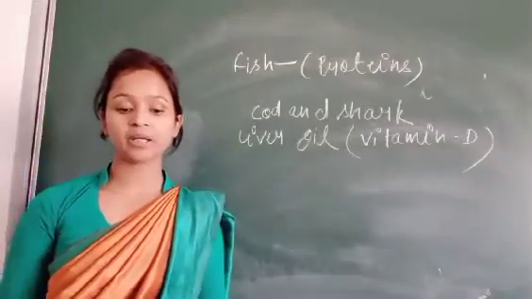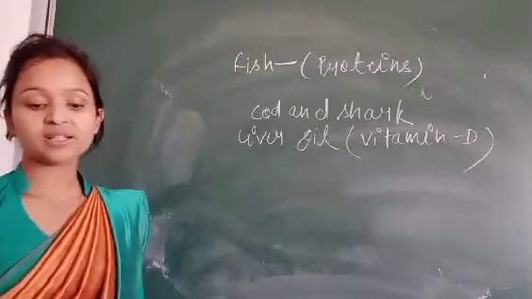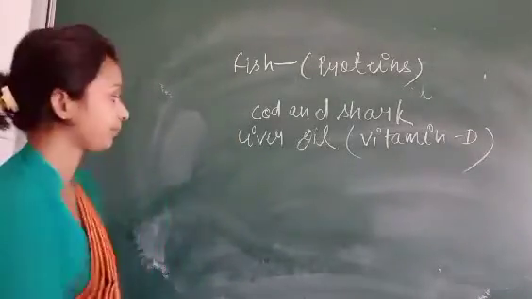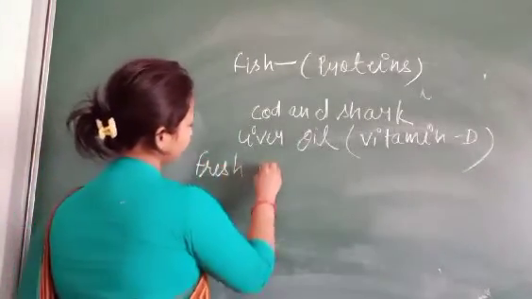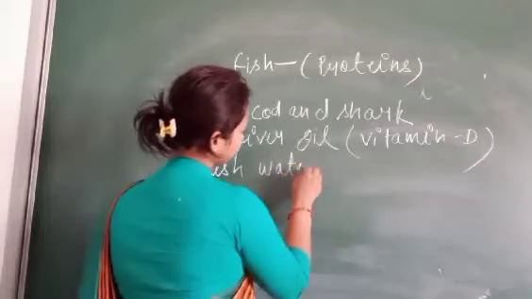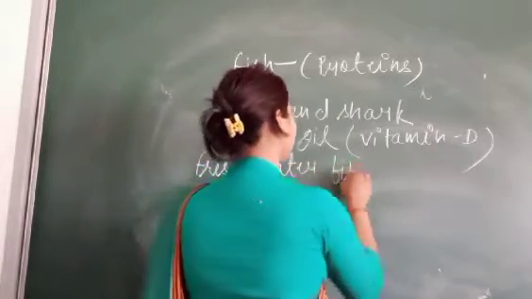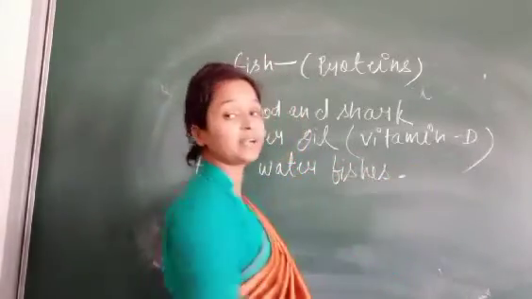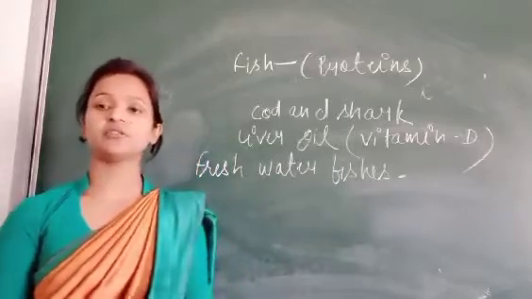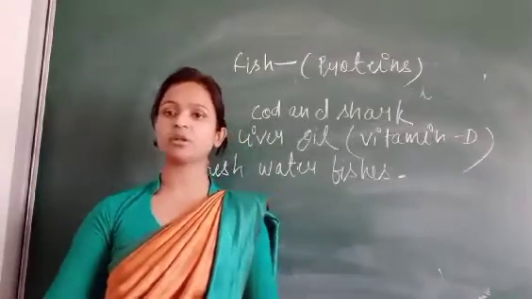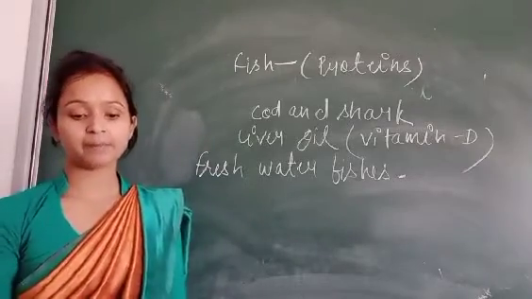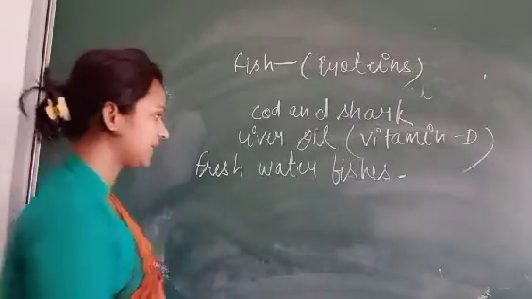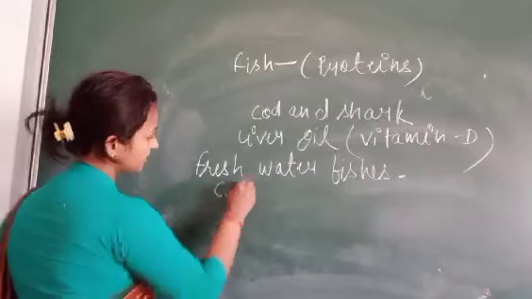And what are the freshwater fishes? Freshwater fishes. You can see that there are different kinds of fishes: marine water fishes, sea water fishes, river water fishes. Different fishes live in different habitats. So freshwater fishes: katla,